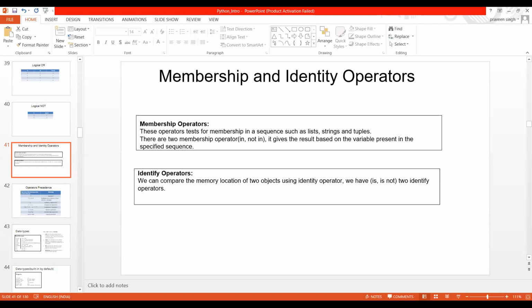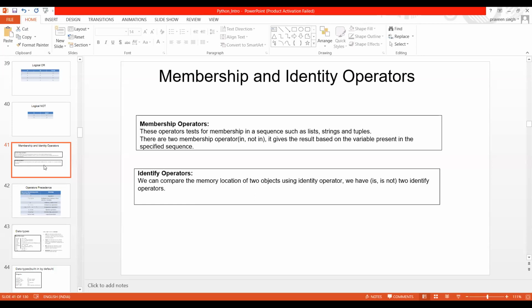So let me just share my screen with you guys. Yesterday we had a discussion about the membership and identity operators. I guess this is the topic where we left off. As I said, membership operators test for membership in a sequence such as lists, strings, and tuples. There are two membership operators, in and not in. They give the result based on whether the variable is present in the specified sequence.